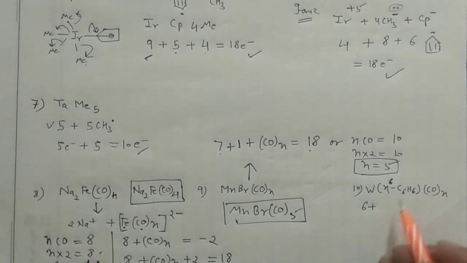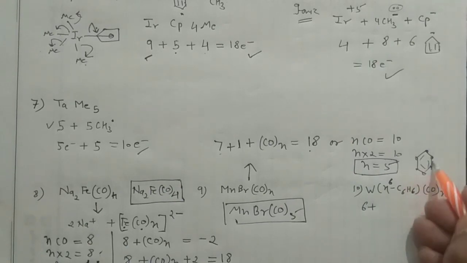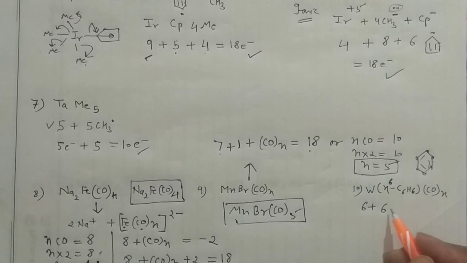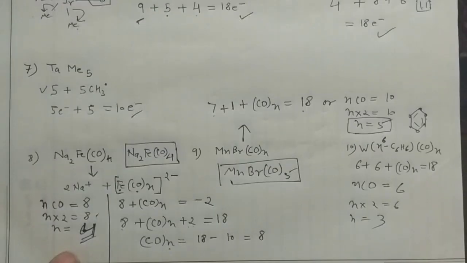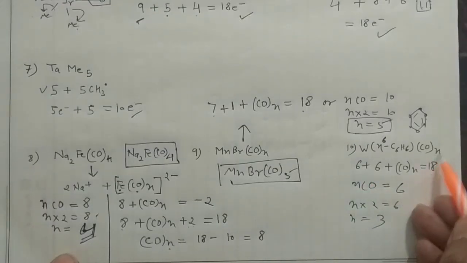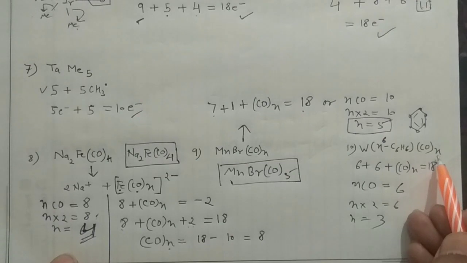Radical method I'm going. So benzene is this type of ligand, connecting all the way with the 6 carbons. How many electrons will it give? It will give 6 electrons. And again no charges over there, so you can write CON equals 18. Then n CO equals 6 plus 6 is 12, 6 left, and n into 2 equals 6, so n equals 3. So if you put the 3 here, the formula would be W eta 6 C6H6 with 3 CO. You can see how easily we can solve the problems based on this.